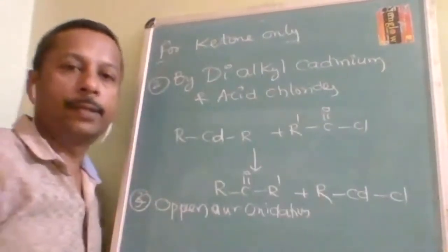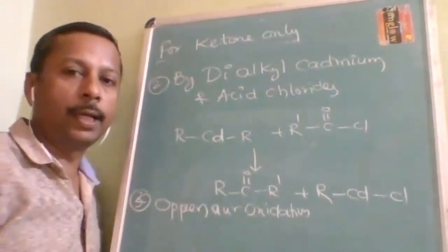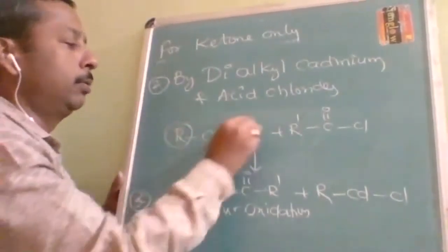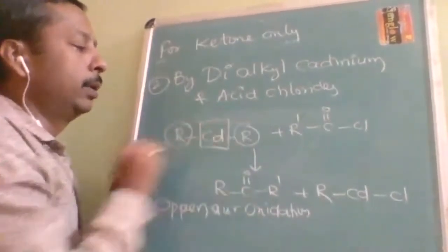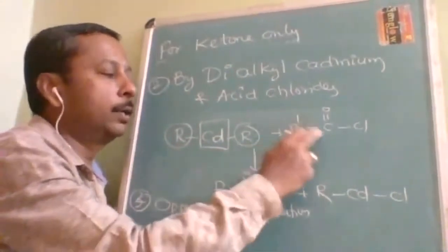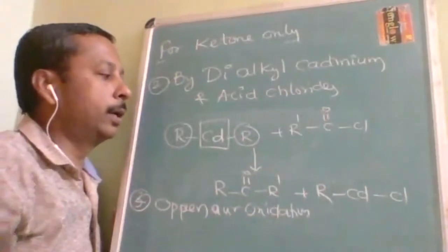Next preparation method of the ketone is by dialkyl cadmium and acid chloride. Two alkyl groups are available on the cadmium. So dialkyl cadmium and R dash COCl. It is just an interchange reaction.